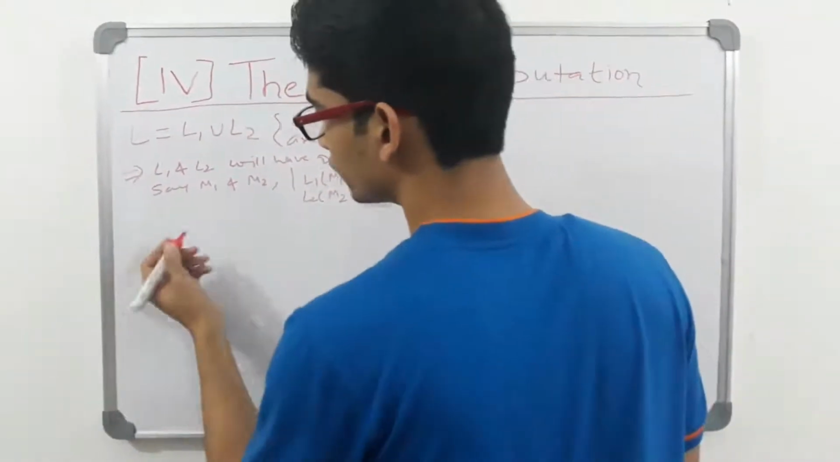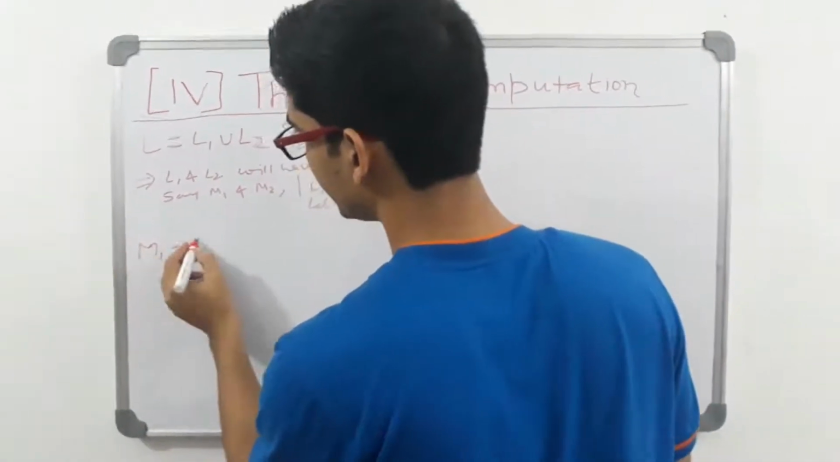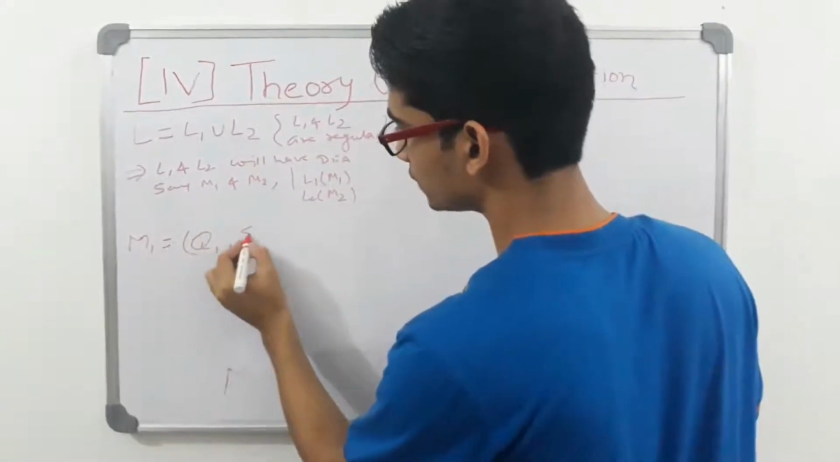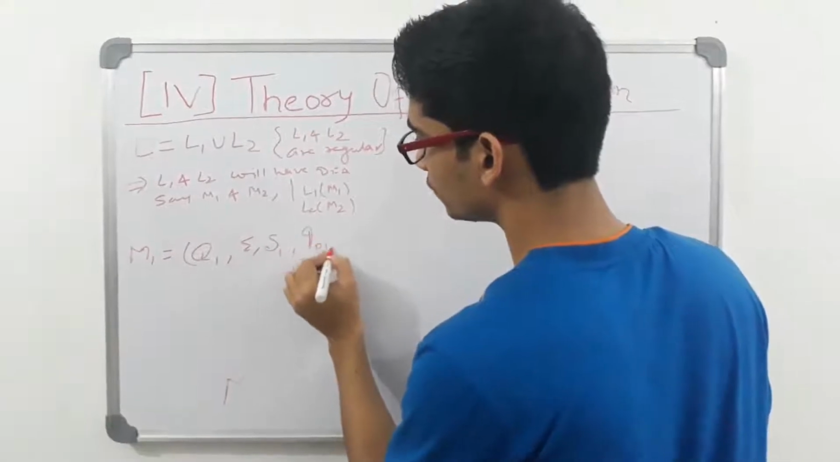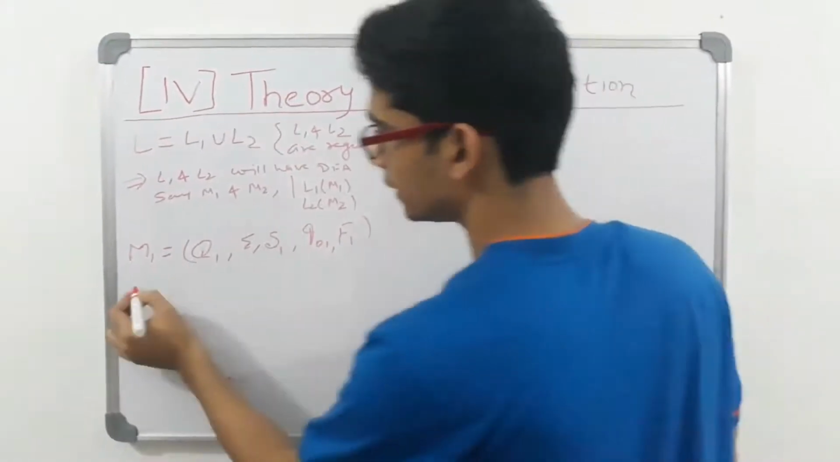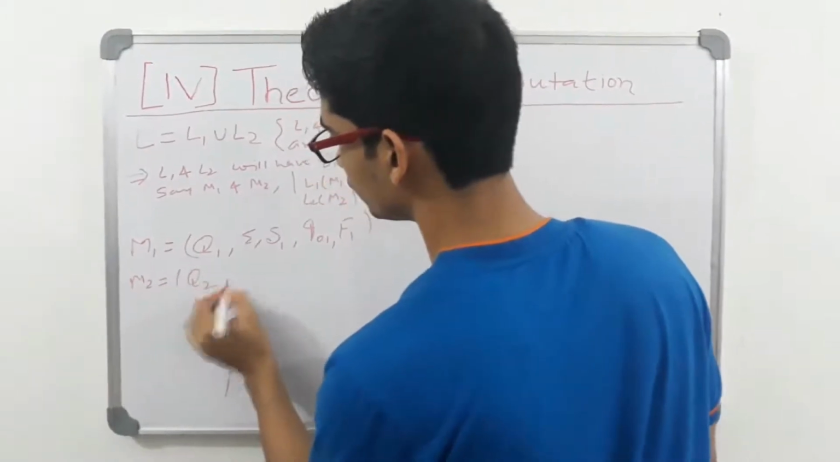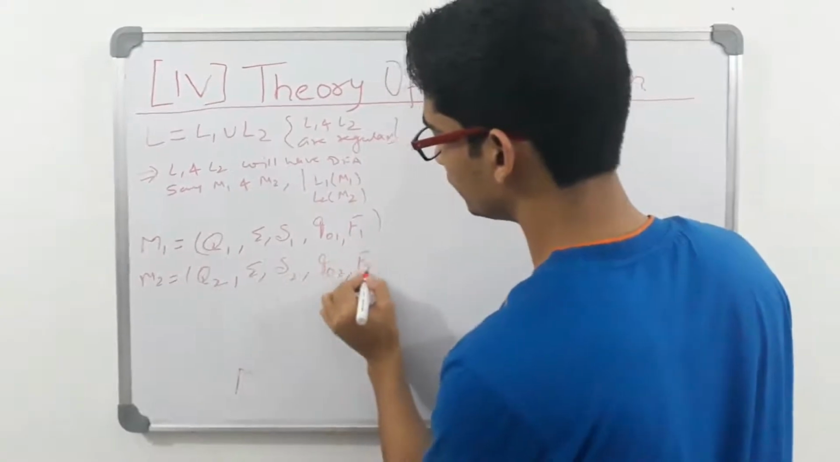Now write those 5 tuples. So for M1, I am writing it as Q1, sigma, delta 1, Q01, and F1, and for M2 I am writing Q2, sigma, delta 2, Q02, and F2.